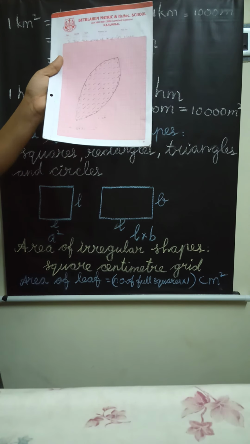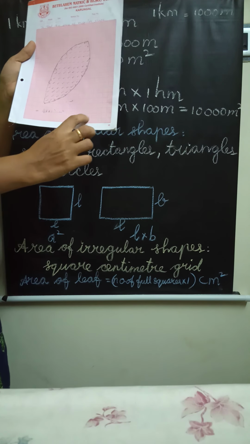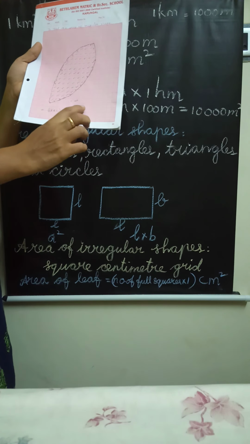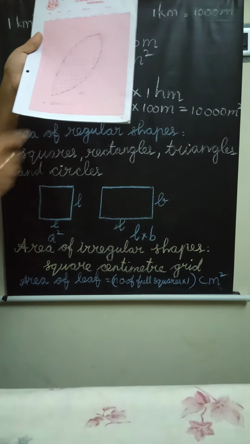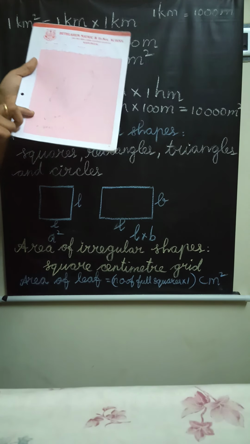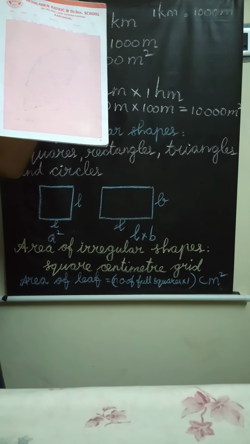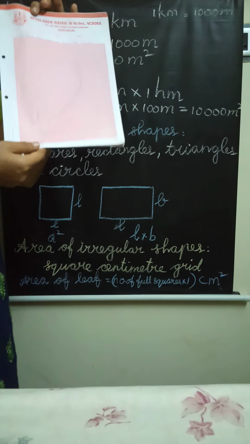Each side has 1 centimeter. What is the area of each square? 1 centimeter square. The area of each square is 1 centimeter square. Now we have to do one activity: how to measure the area of an irregular shape using the square centimeter grid or graph paper.